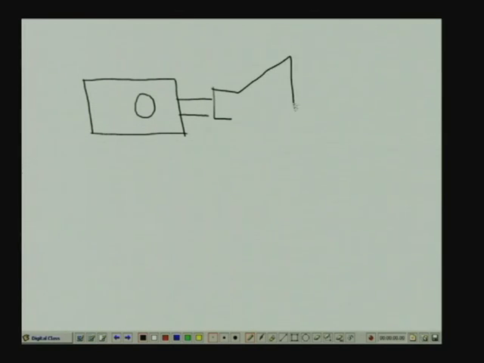Let us consider a situation where I have a music system. This is a schematic diagram which shows you the music system, and the music system is connected to a speaker, and the speaker produces sound.